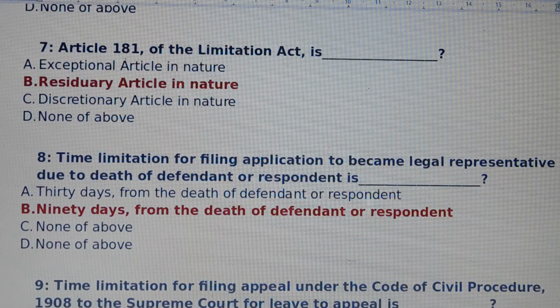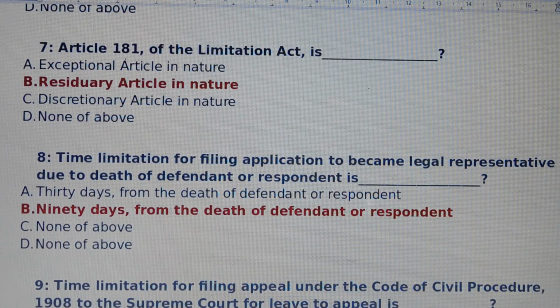Question number 8. Time limitation for filing application to become legal representative due to death of defendant or respondent is. Answer is option number B, 90 days from the death of defendant or respondent. Time limitation for filing application to become legal representative due to death of defendant or respondent is 90 days from the death of defendant or respondent.